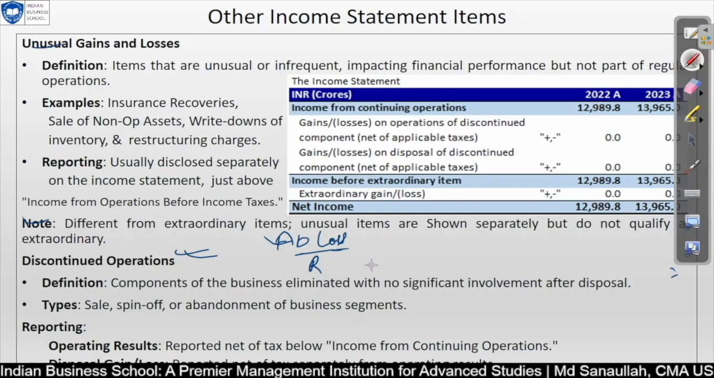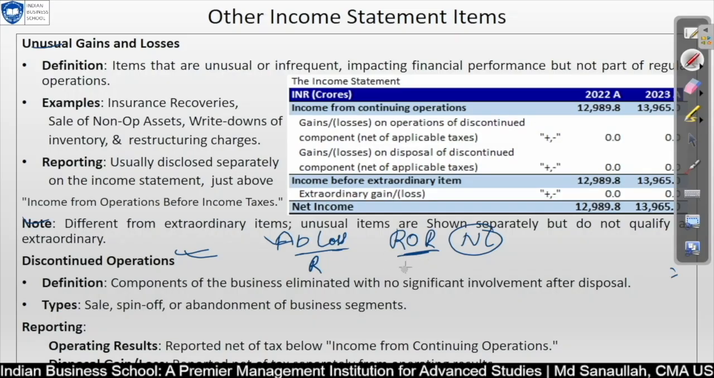Abnormal loss in manufacturing, if significant or infrequent, would be classified as unusual losses and reported separately in the financial statement. This separate disclosure helps to distinguish these rare losses from regular operation results. This is not normal loss, this is abnormal loss. So you have to classify these separately.